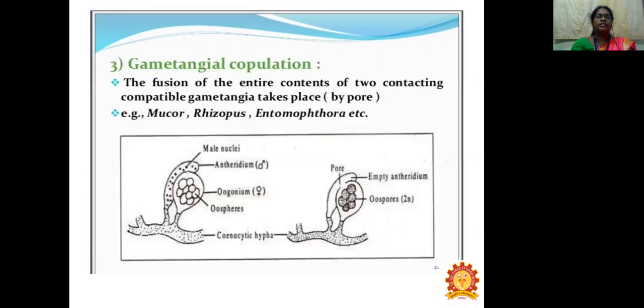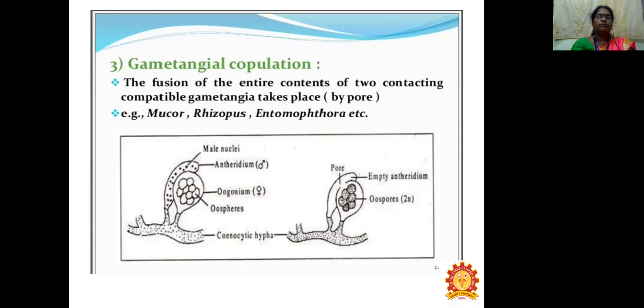Next is gametangial copulation: the fusion of the entire contents of two contacting, compatible gametangia takes place through a pore. Examples are Mucor, Rhizopus and Entomophthora.